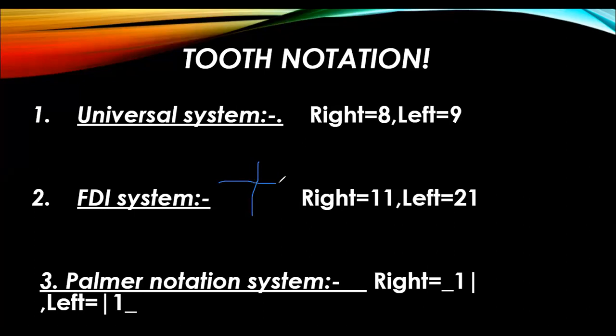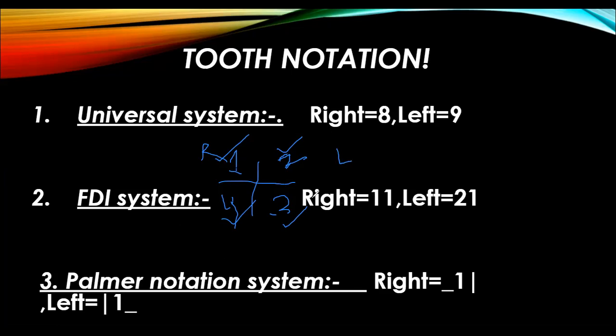It's a bit of a rough diagram, but for your understanding, I'm just drawing it. This is the first quadrant. This is the second quadrant. This is the third quadrant, and this is the fourth quadrant, right? So in this way we have numbered: this is the maxillary right, maxillary left, mandibular left, mandibular right. This is the right side, and this is the left side.